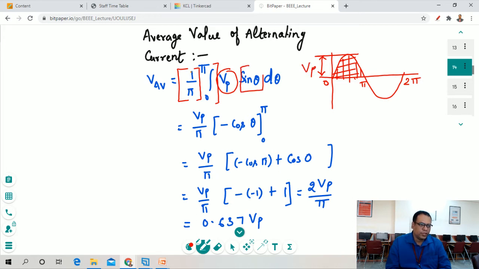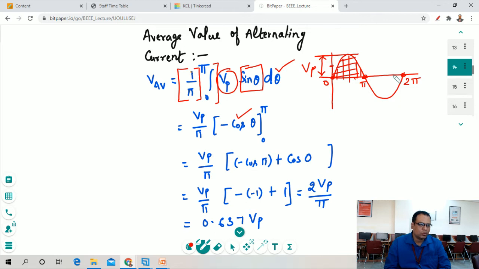And we take a signal, sine of theta. The signal from 0 to pi and pi to 2 pi is called a sine signal. If it starts at this location, then it is cos. So we integrate with respect to d theta. After integration, the integral of sine theta is minus cos theta. We have to put the limits for this cos theta: minus cos of pi plus cos of 0.